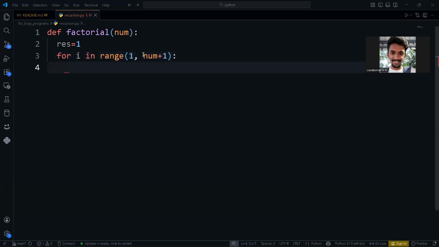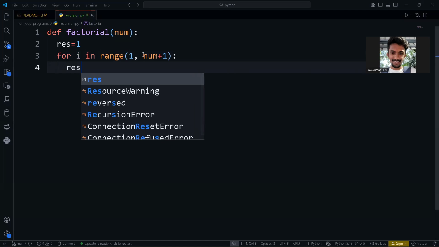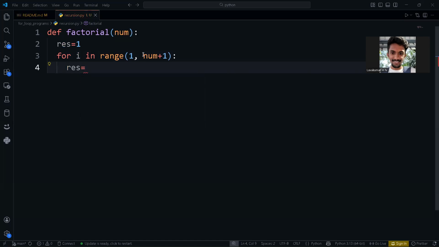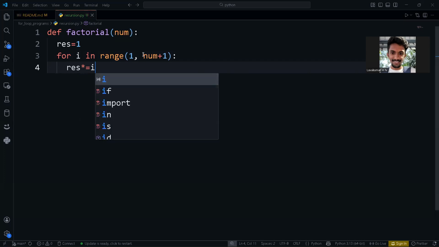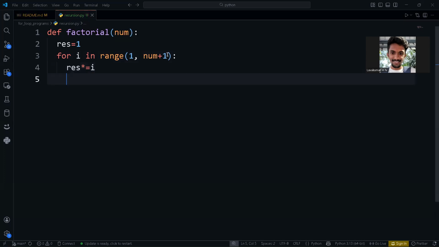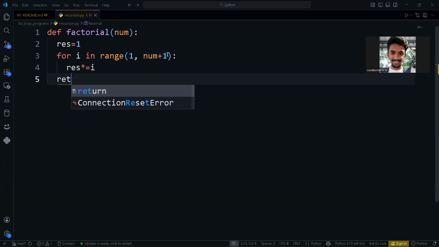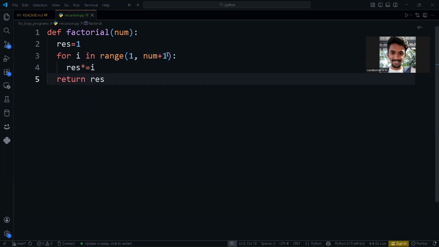In this for loop, you are going to do result star equal to i, which is the multiplication. After this we will return result.